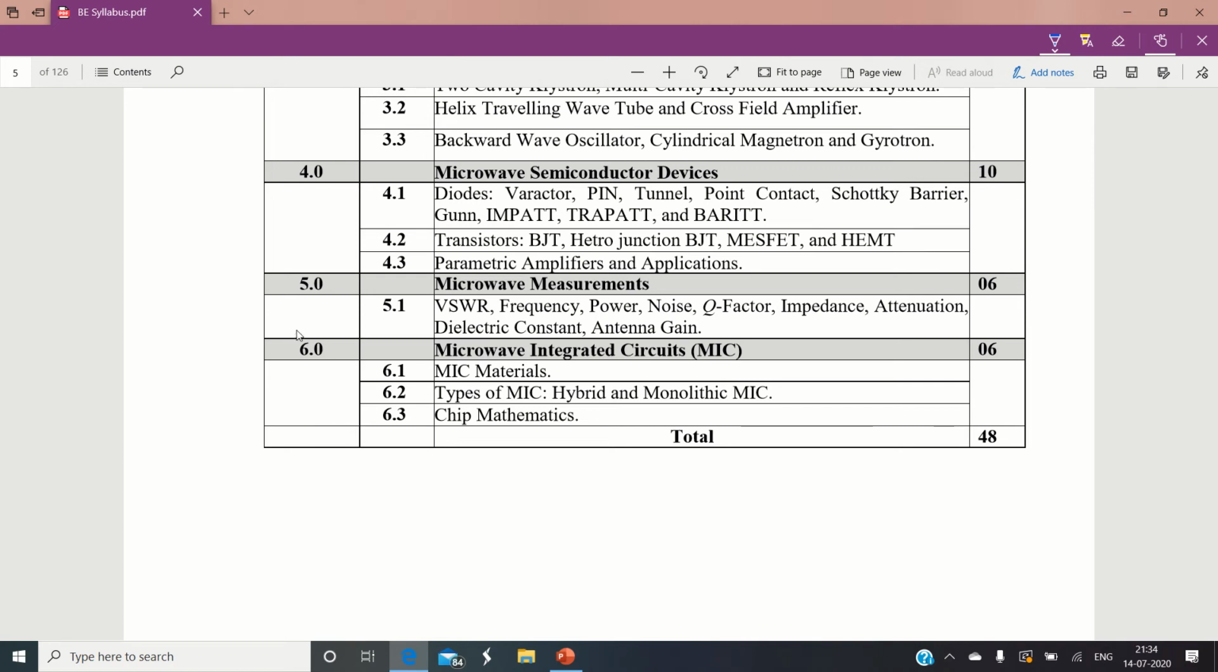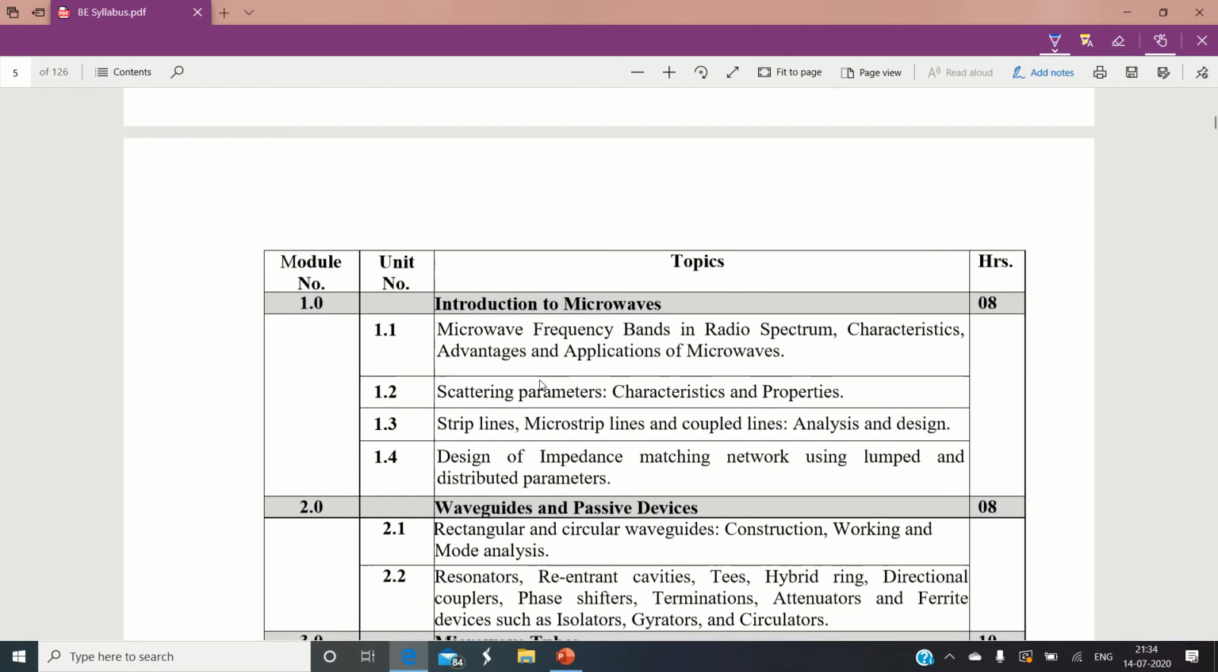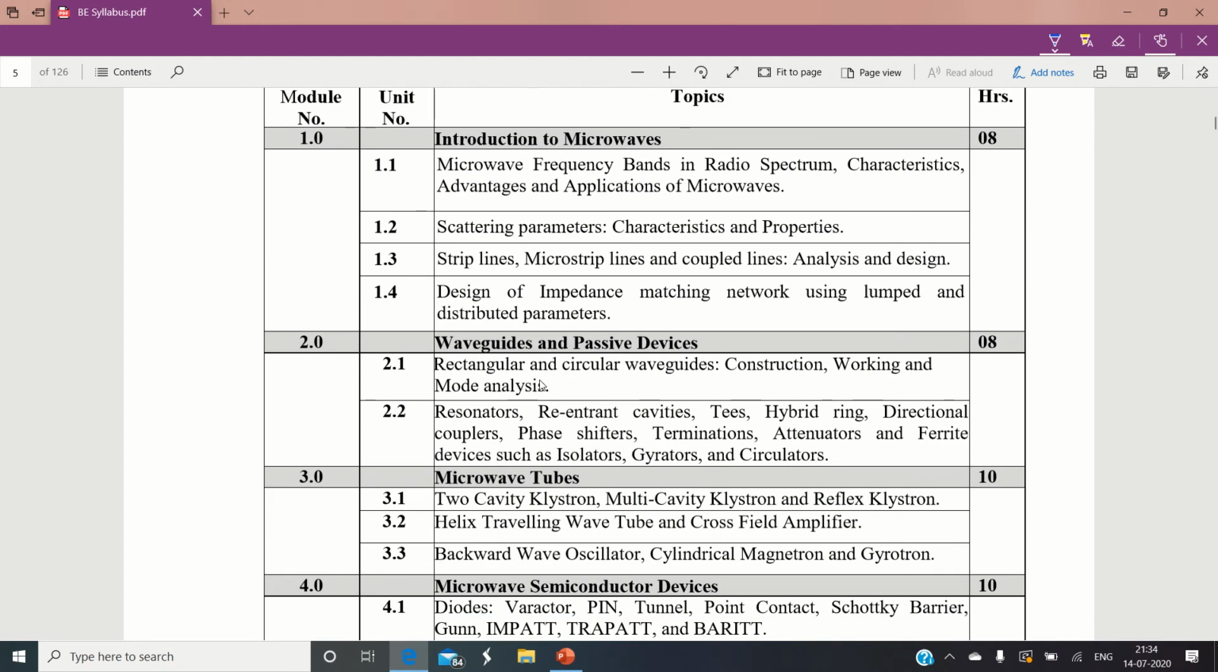Now the radar theory has been removed from your new syllabus, and they have added module number 5 as a measurement chapter and module number 6 as microwave integrated circuits. In the last module, we are going to see the different materials and the different techniques to fabricate microwave integrated circuits, similar to the integrated circuits which operate at low frequency, right?